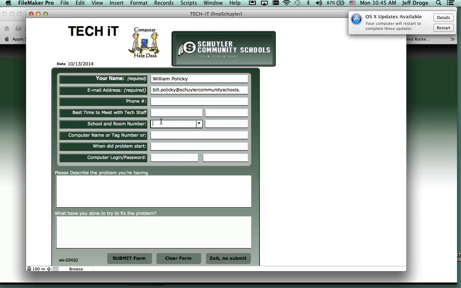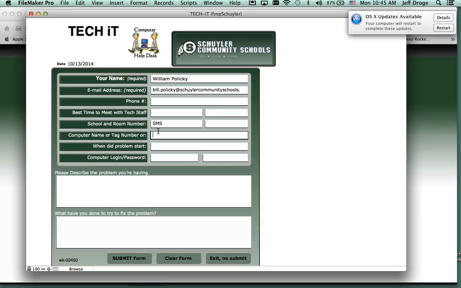It's nice to have, you don't have to fill in everything, but it'd be nice to know which building you are referring to or that you're in. And then another nice thing would be the computer name, especially if it's a computer in a lab, whether it be at the elementary, middle school, at Fisher's, or what.